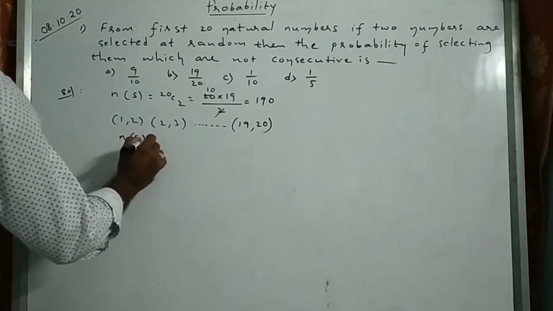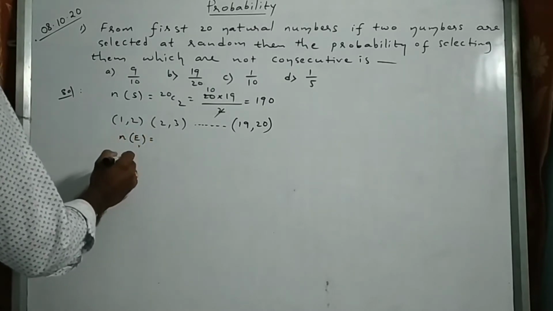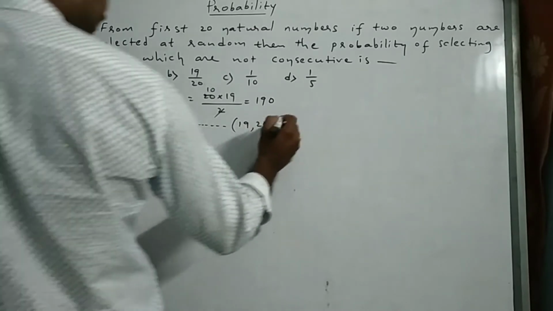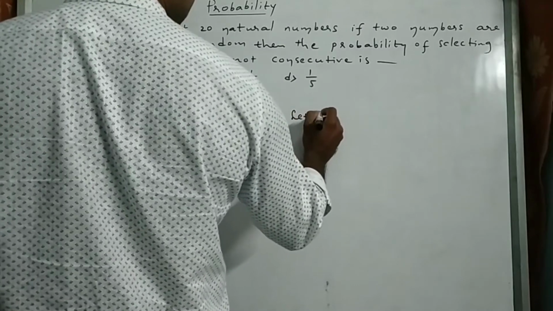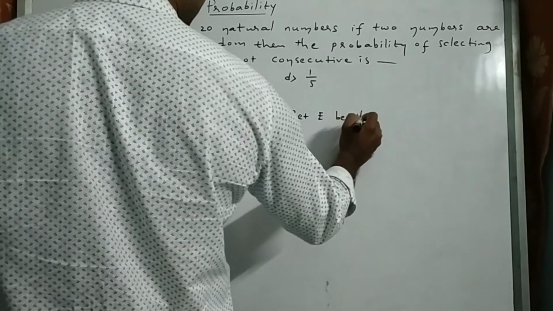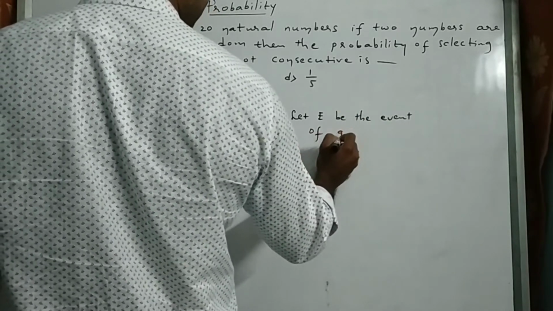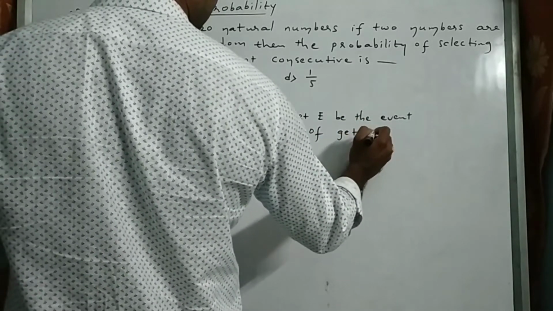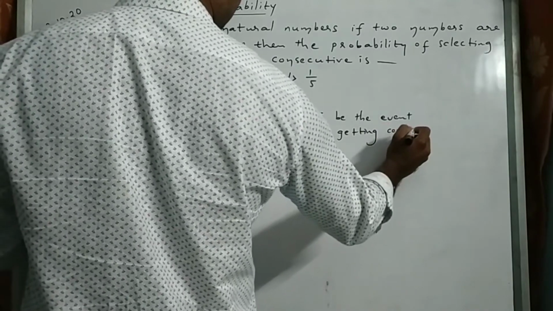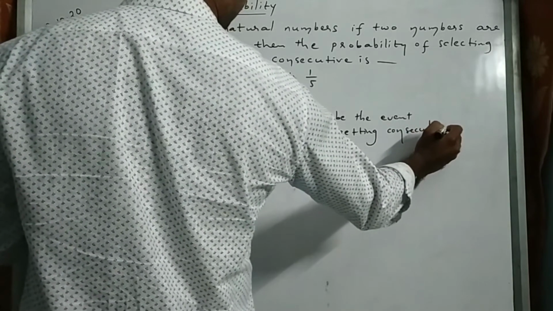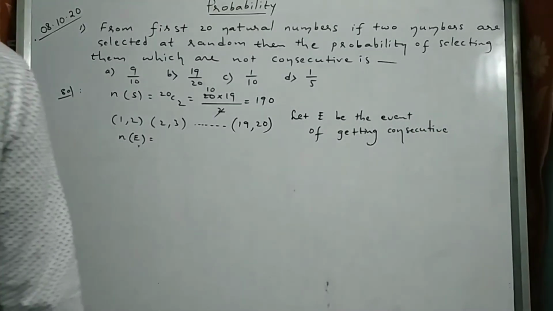Let E be the event of getting consecutive. Then E bar will be not consecutive, right?